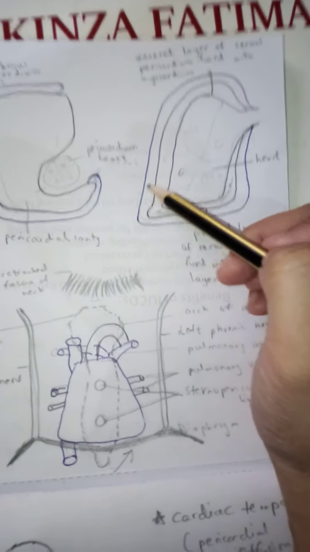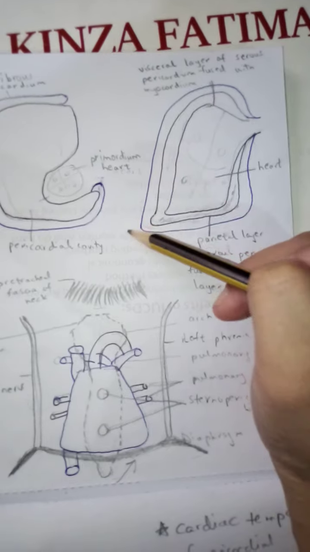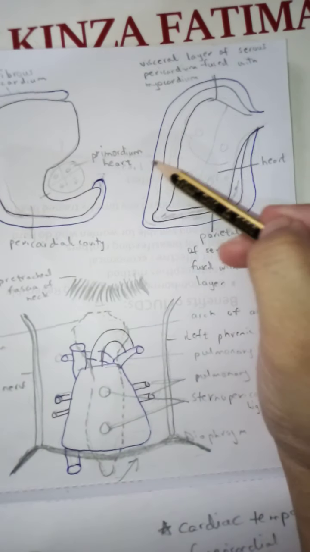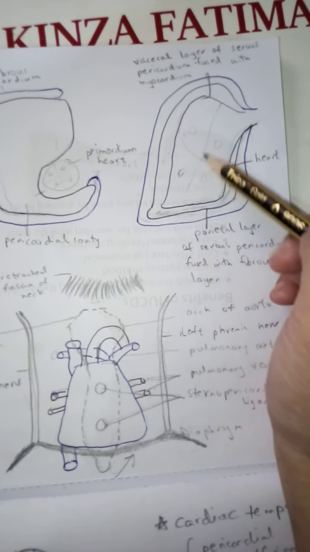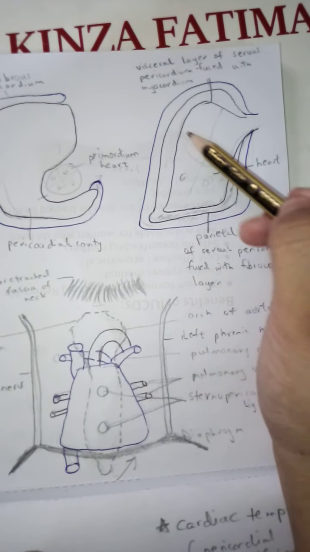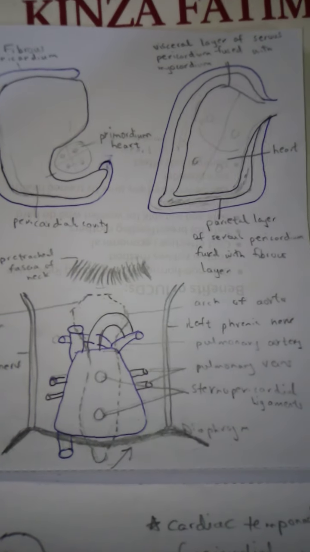So the outer layers are pain sensitive. The pericarditis that arises from the pericardium is from the phrenic nerve and you feel pain. On the other hand, the visceral layer and the layers of the heart are insensitive to pain as they are supplied by the autonomic nervous system.